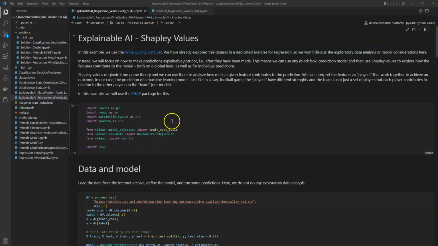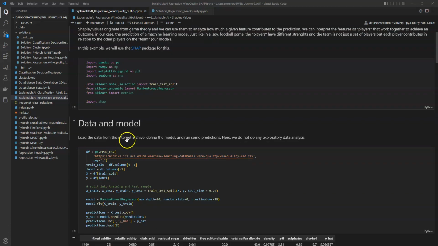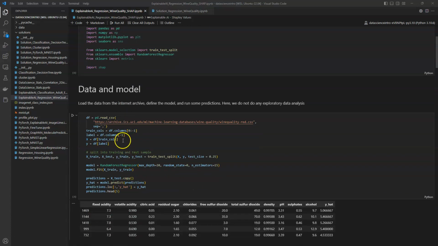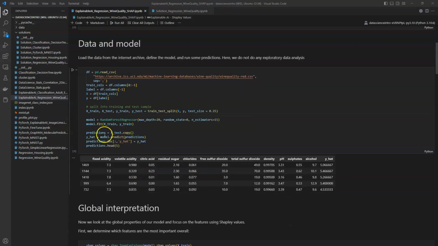So we import our standard libraries, we take the random forest regressor, and here we import the Shapley value package as well. We download the data as we've done before and split it into test and training set, make our predictions with the same model that we have also used elsewhere, and append this to the data frame.